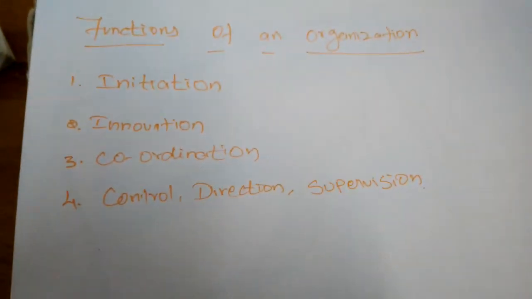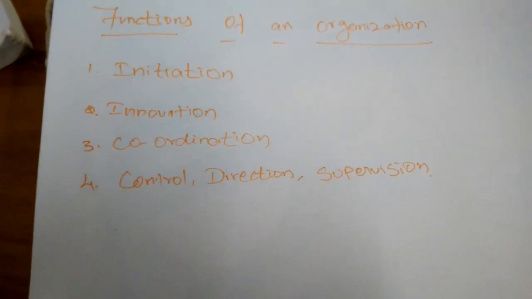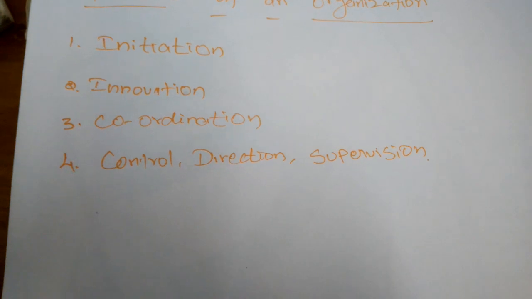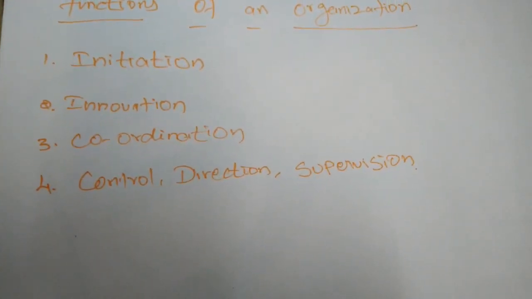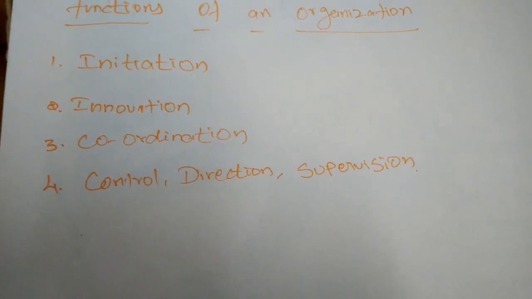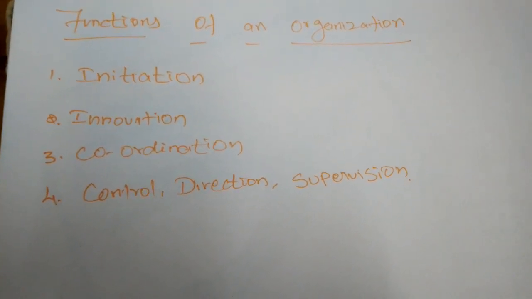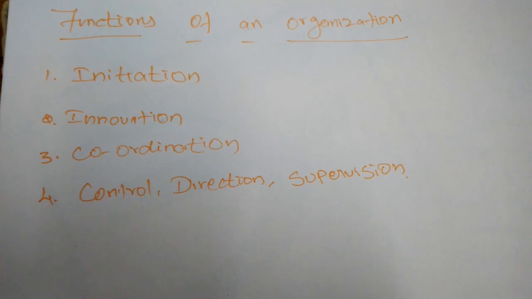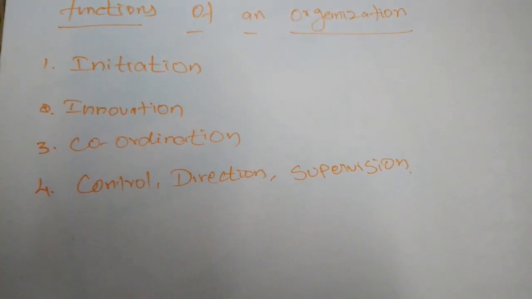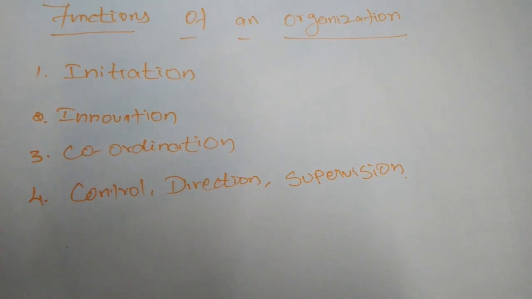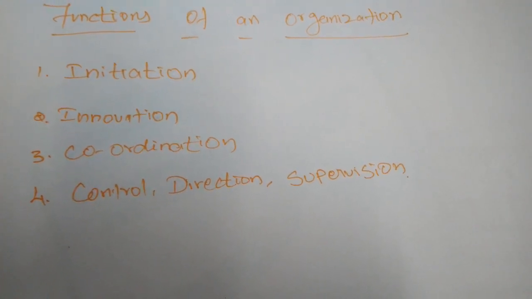Next, one of the functions of the organizer is risk taking. We have studied that one of the biggest problems in business organization is taking risk. Without prediction of the profit or losses, sometimes we produce commodities.